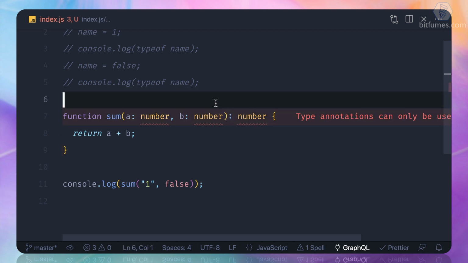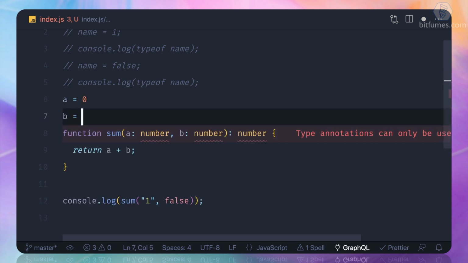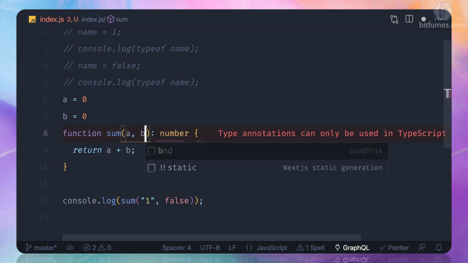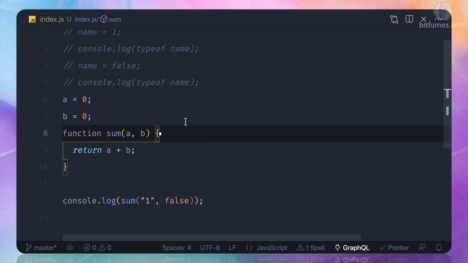What you can do is set A as 0, B as 0, and then try to run it without defining any annotation. Since it's a number, it should have the value as number, so we can define it here actually.